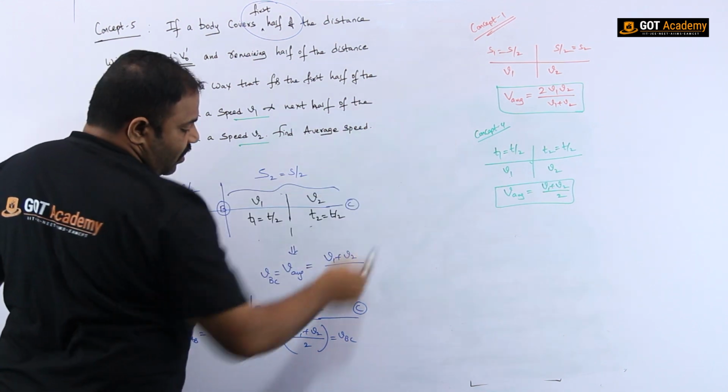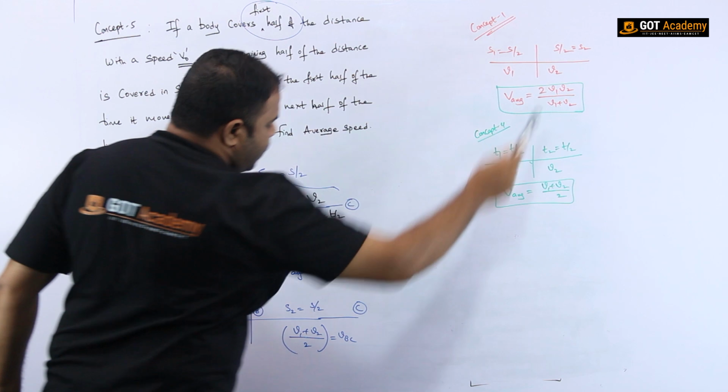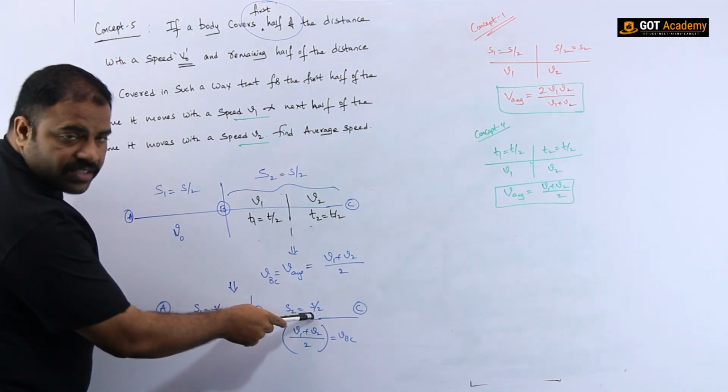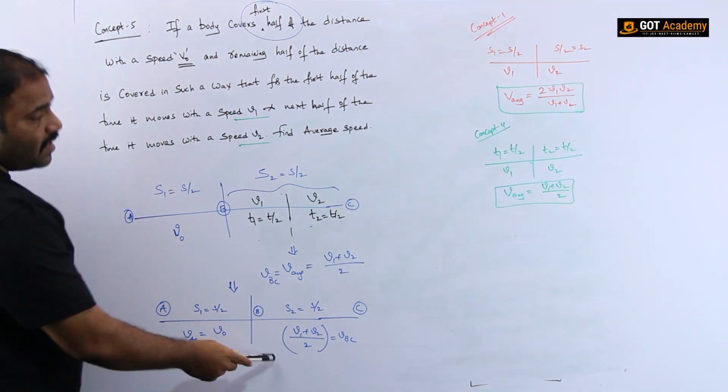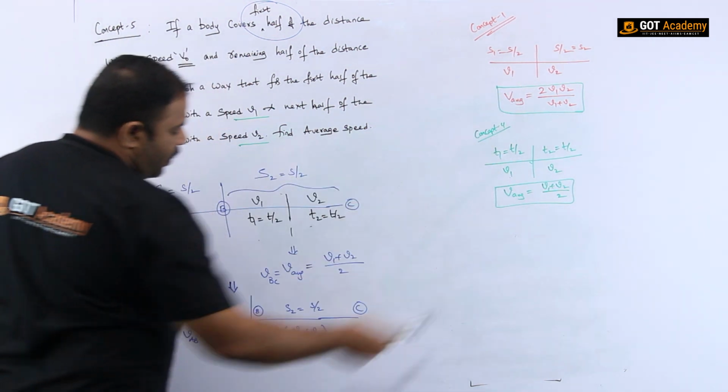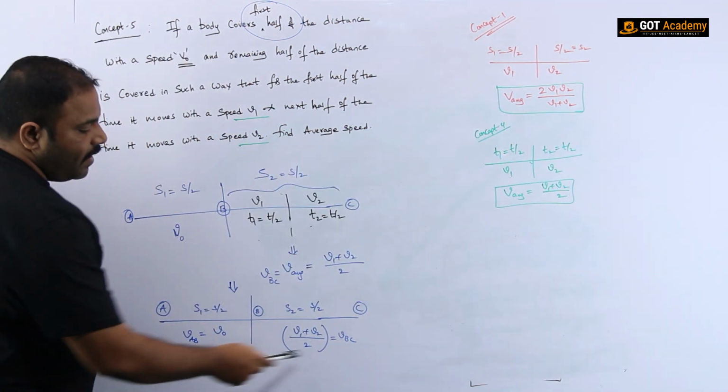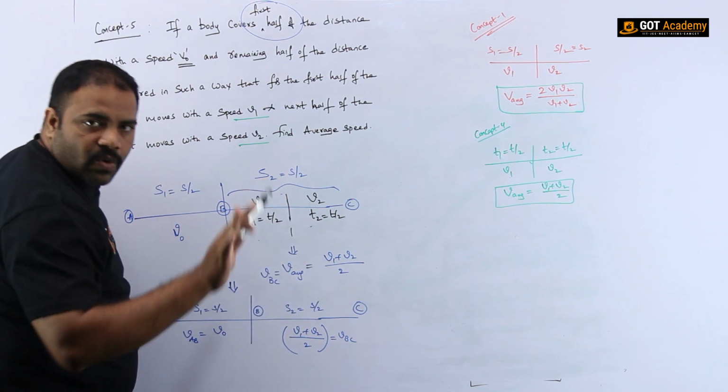Here half of the distance, here also half of the distance, here two different speeds and here also two different speeds. But here I name them v1 and v2 and here I name them VAB and VBC. That is the only difference.